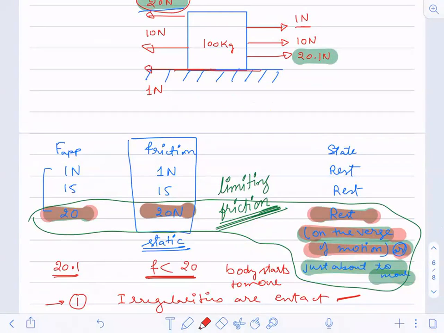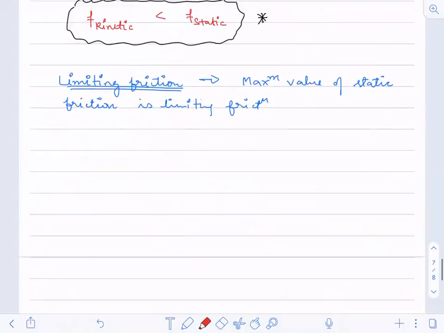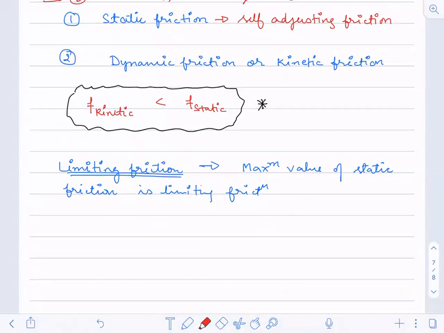So under the limiting condition, I can say that the body is just on the verge of motion, just about to move.